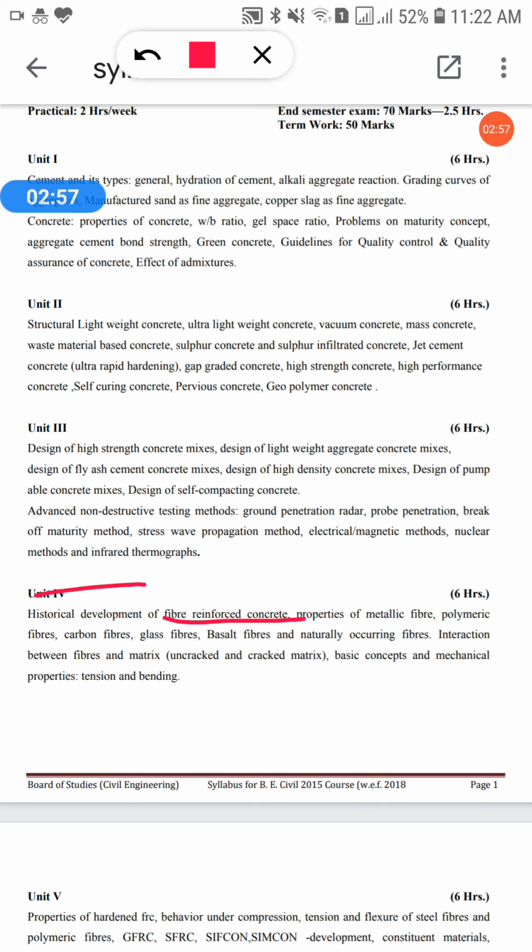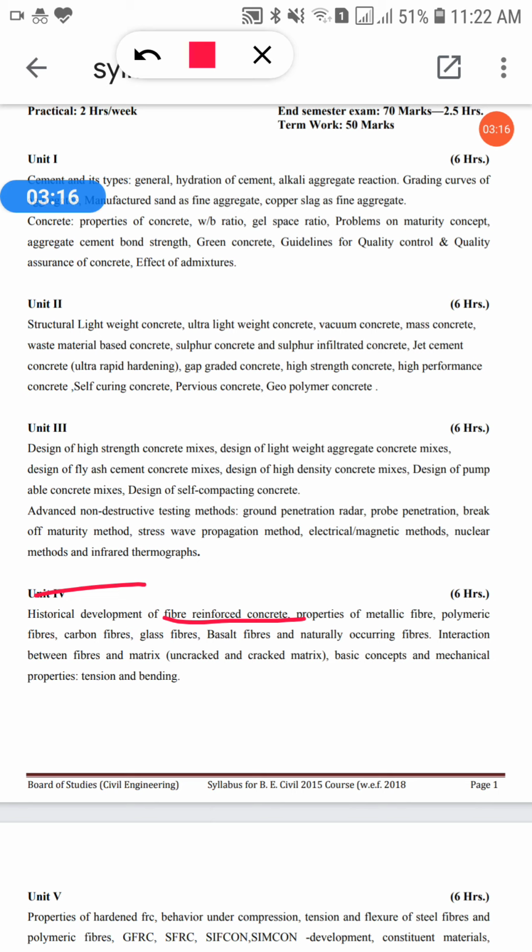Because of the absence of these things, it produces internal micro cracks. Internal micro cracks are inherently present in the concrete, and its poor tensile strength is due to the propagation of such micro cracks.